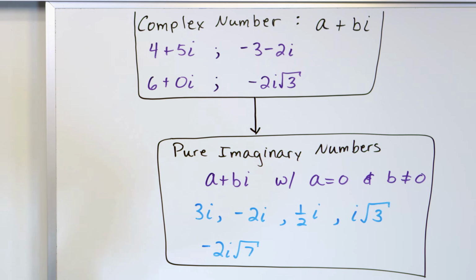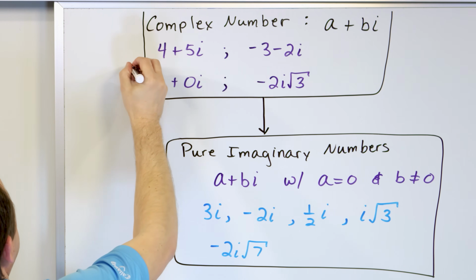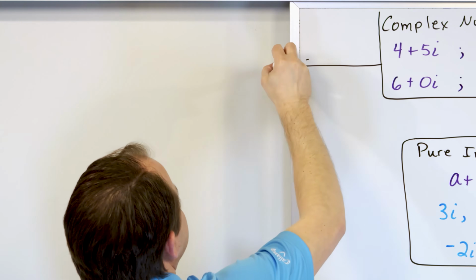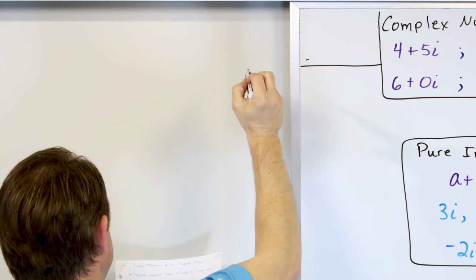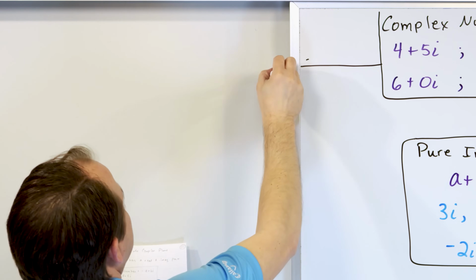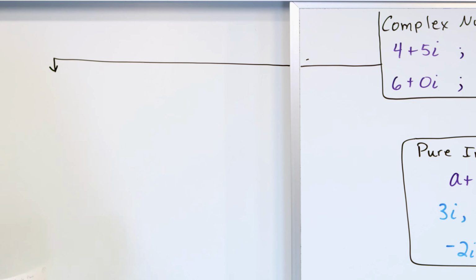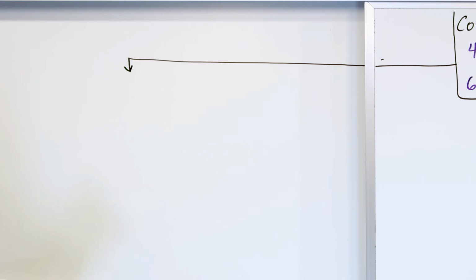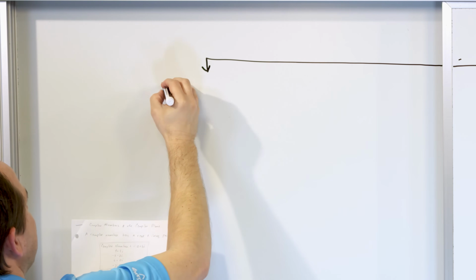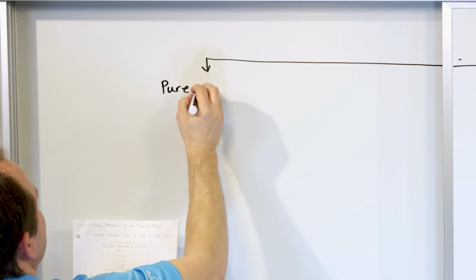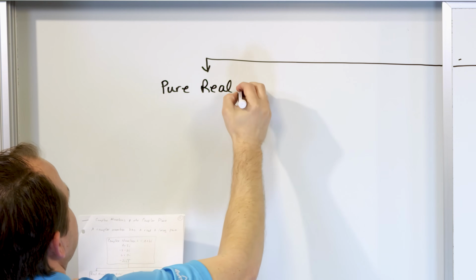So we're going to draw a little arrow this way, and I'm going to continue over here. Let me go way over to the center of the board. I'll come down right here, and I'm going to show the other half of what lives under a complex number. We call these pure real numbers.